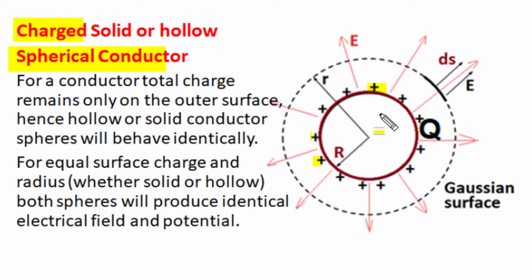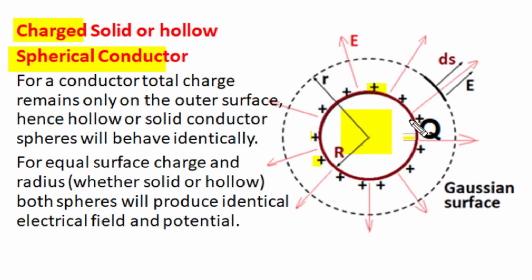This is so because in electrostatics, movement of source charge is not allowed, and if there exists a charge inside a solid conductor, that charge will produce its own electric field, and in that electric field, free electrons of the conductor body may start movement, and movement of source charge is not allowed in electrostatics. So there can't be any force on free electrons inside the conductor to move them. So there should not be any electric field inside the conductor, and since electric field is produced by charges, there can't be any source charge inside the conductor, and all charge remains only on the outer surface.